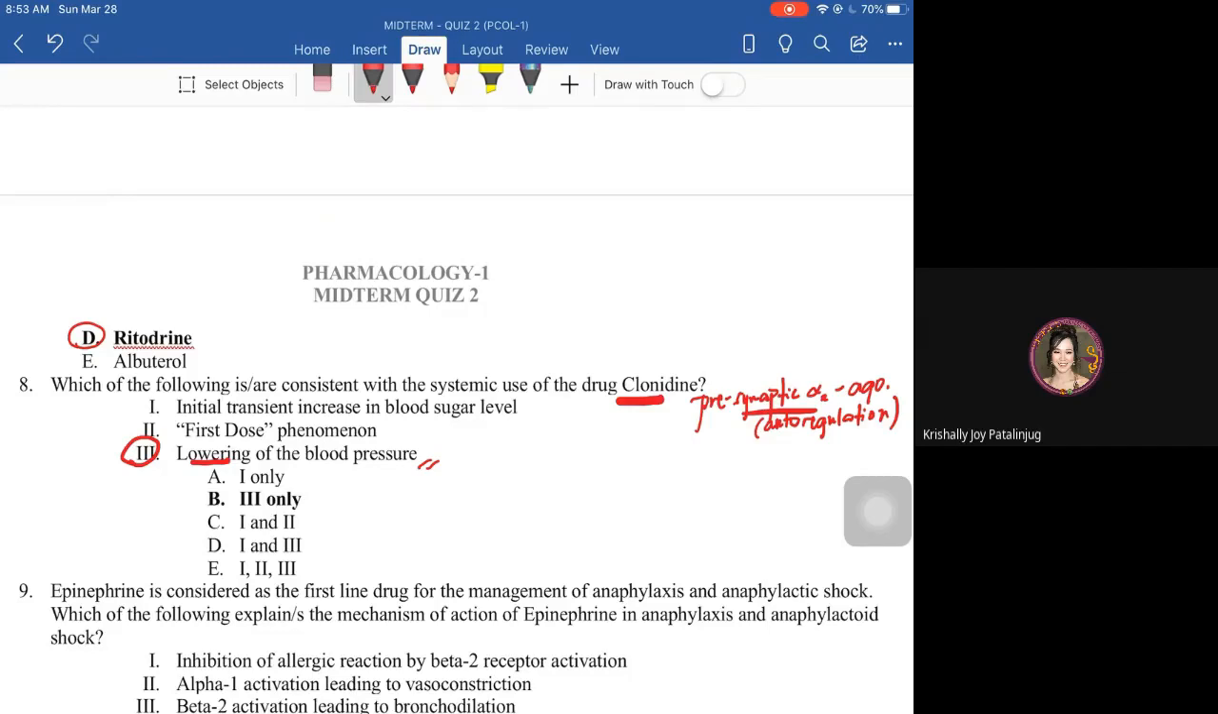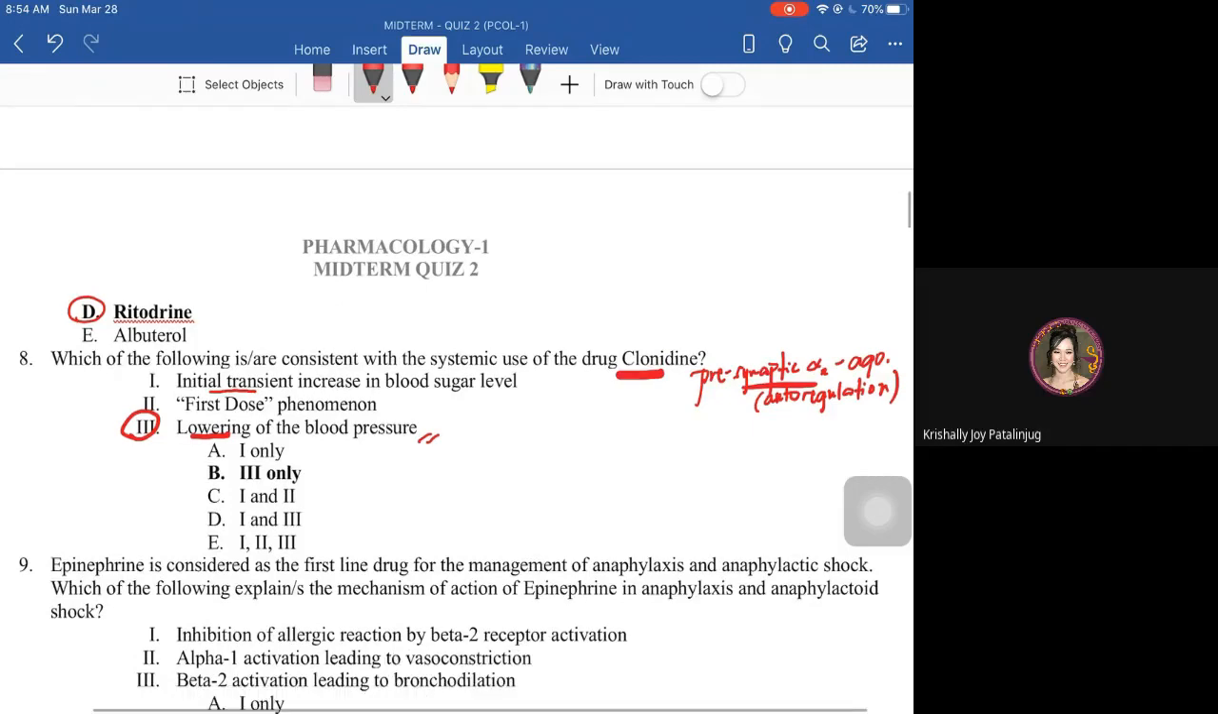Actually, yung clonidine has an initial transient effect, and it has to be an increase in BP. Yun yung initial. Then later on, yung body natin magko-compensate for that initial increase in blood pressure. Thus, ang lasting effect upon compensation ng body natin is lowering of the BP. Okay? So, letter B is the only correct answer, kasi dapat sa Roman numeral 1, it has to be an initial transient increase in blood pressure level.